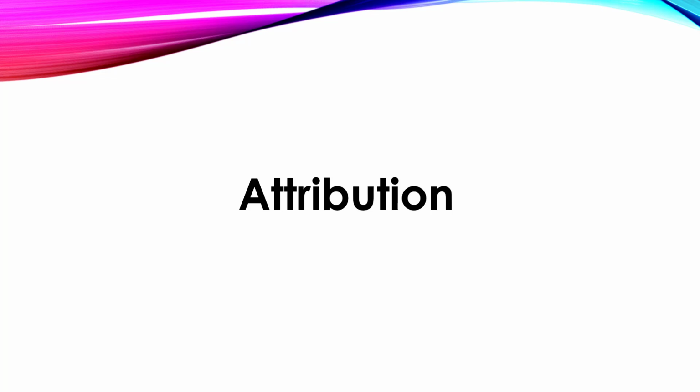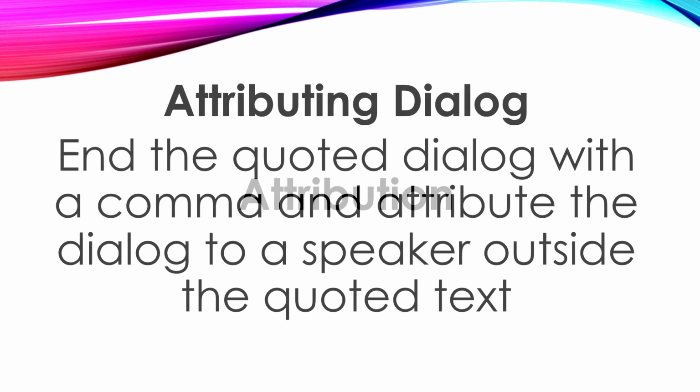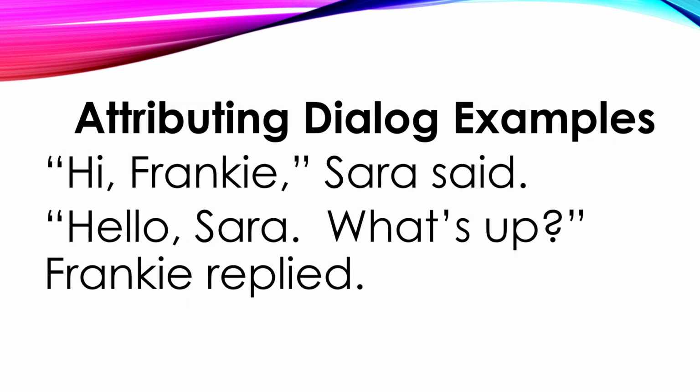Now, the next thing that we want to look at is attribution. And this is attributing the dialogue to a speaker. So let's take a look at that. End quoted dialogue with a comma and attribute the dialogue to a speaker outside the quoted text. So we've been doing this once again. So we're going to look at these examples that we've just been going through. Here's an attributing dialogue example. "Hi, Frankie," because we're talking to Frankie. But notice how we end the sentence with a comma before the end double quote, Sarah said. So, "Hi, Frankie," Sarah said. This is the way that I attribute the speech to Sarah.